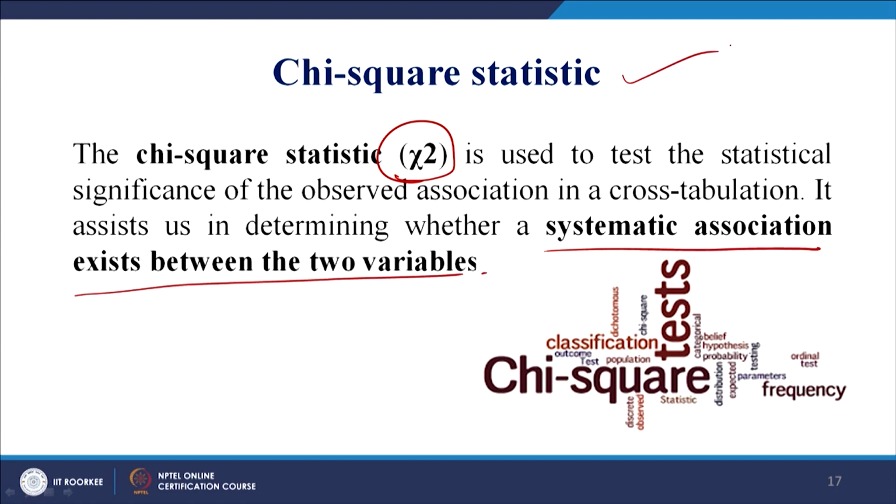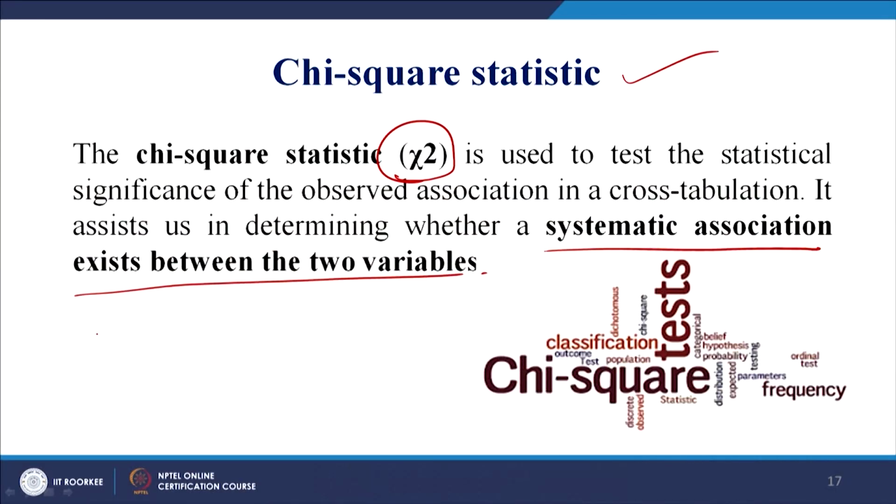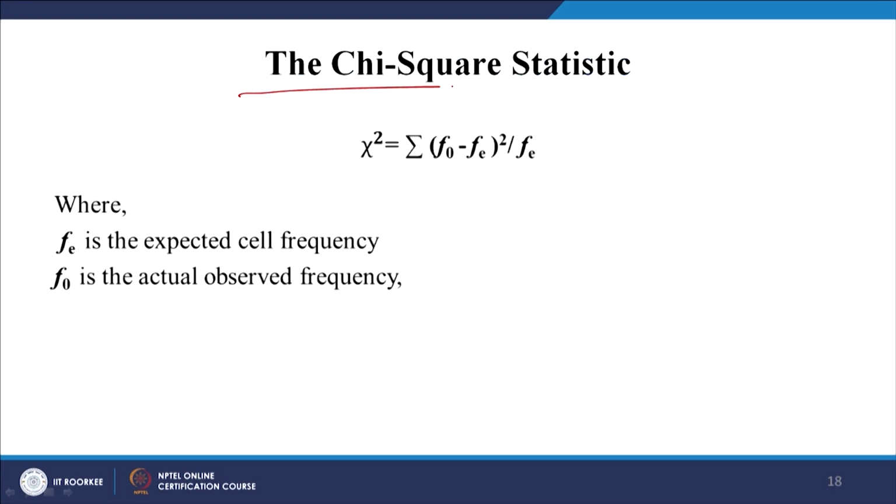Chi-square statistics is a very powerful technique, because it tells about two important things. One is the association and the other is the goodness of fit, which I will explain both in this lecture. Goodness of fit test. Okay. So, what is this chi-square statistic?